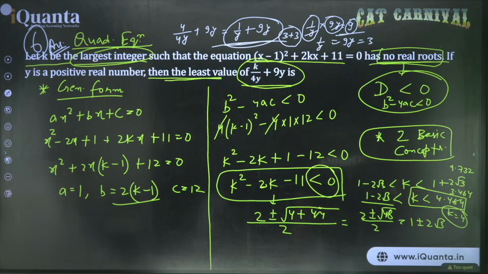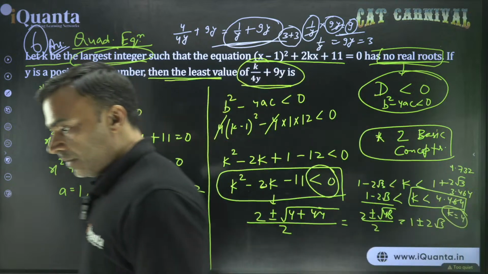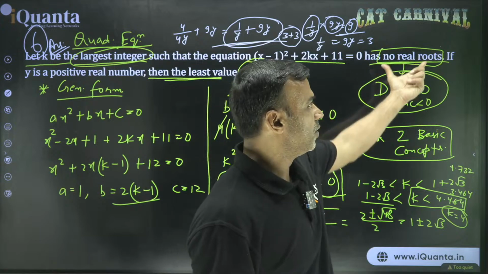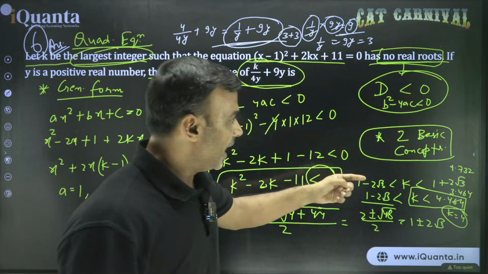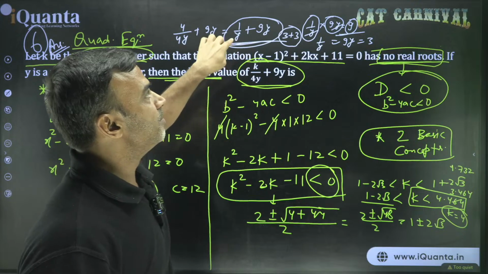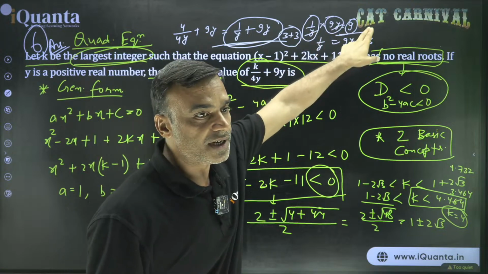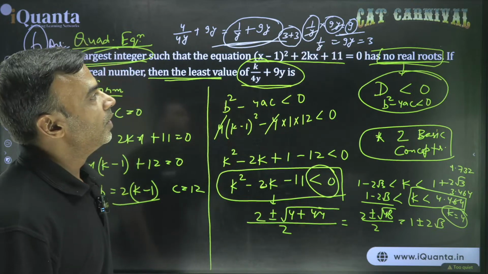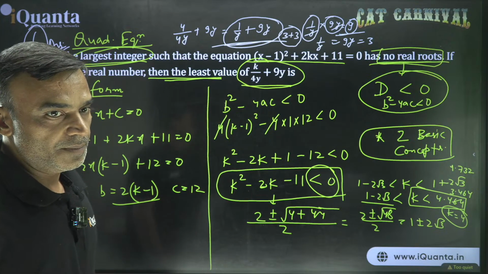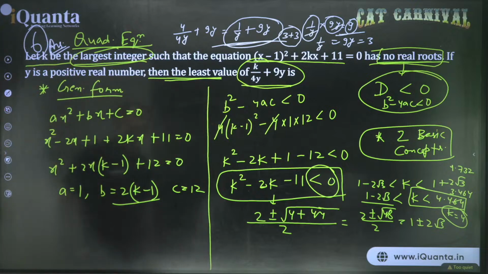If you look at individually the concepts that have been used in this question, they are very, very small. I'll just repeat once more. First thing was no real roots, discriminant less than 0. And the new one that I was talking about in the beginning is this: if I have to find the minimum value of the sum, what I need to do is check their product. If the product is a constant, then each one of them will be equal to the square root of that constant. So we have got the values 3 and 3, the minimum value of the sum has to be 6.